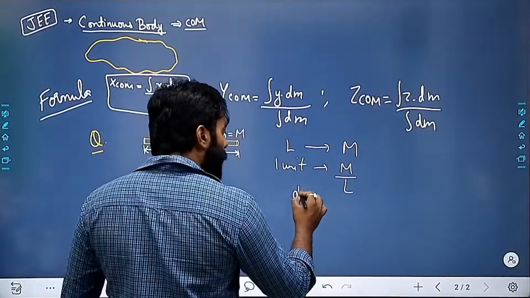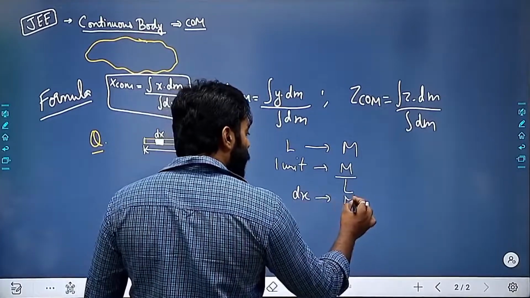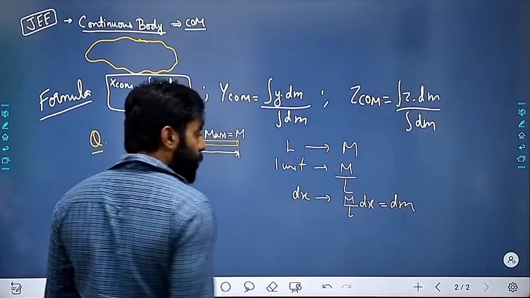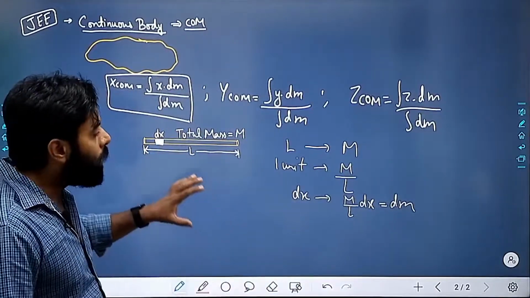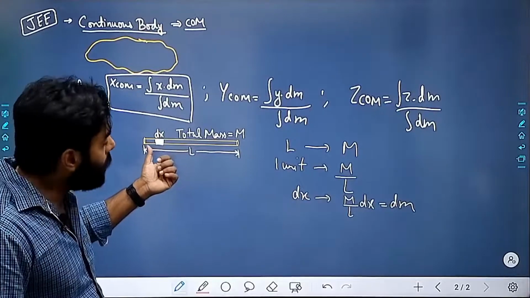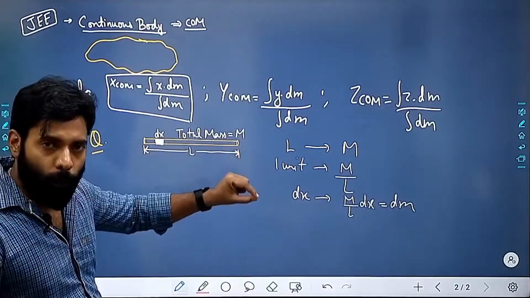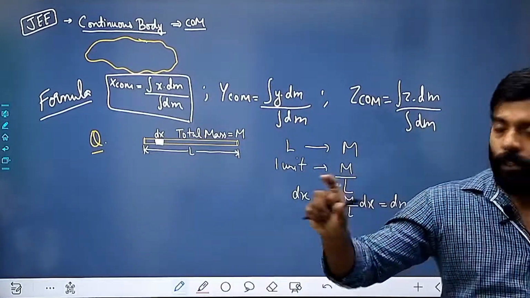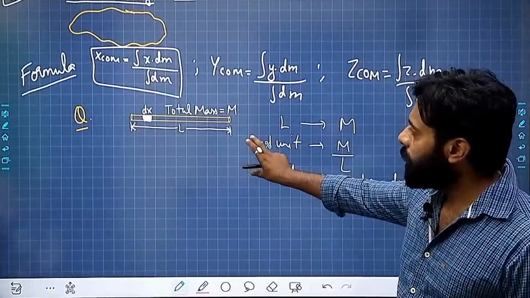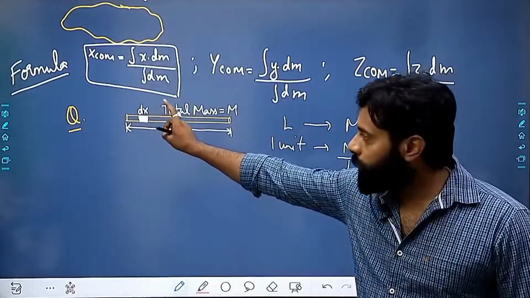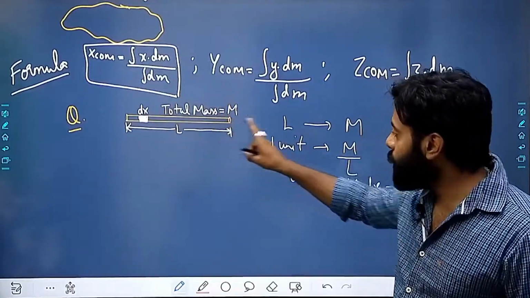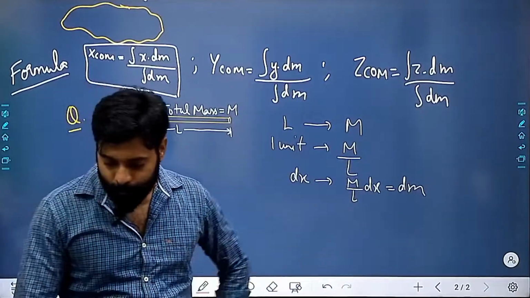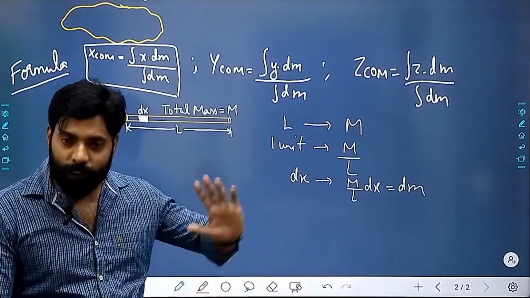So for dx unit of length, I'll be having M by L dx unit of mass. How many of you agree that for this dx length, the mass will be dm and it will be M upon L dx? Yes, you all agree?